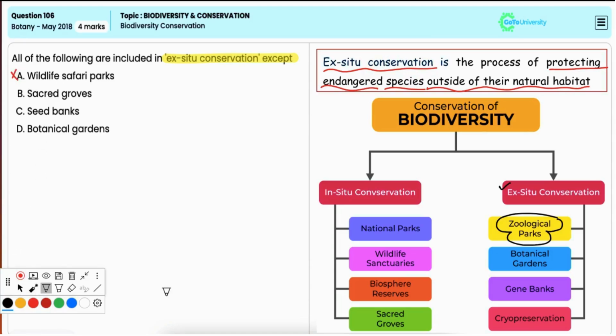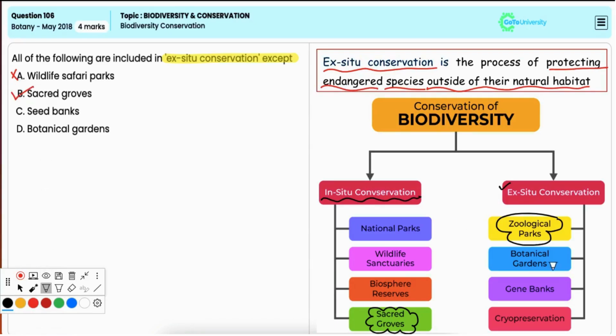Option B, sacred groves. Now, sacred groves are protected natural areas found within their original habitats, and these groves are conserved in their natural environment due to religious or cultural significance, thus making it an in situ conservation method. Hence, this is the correct option.